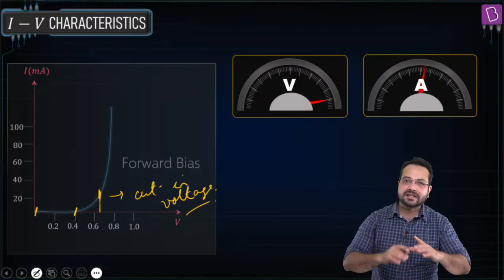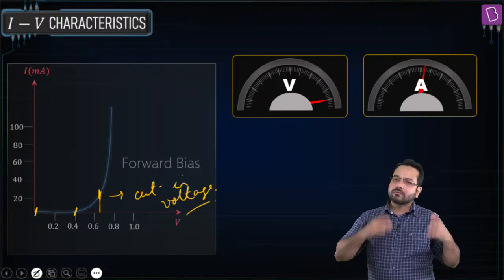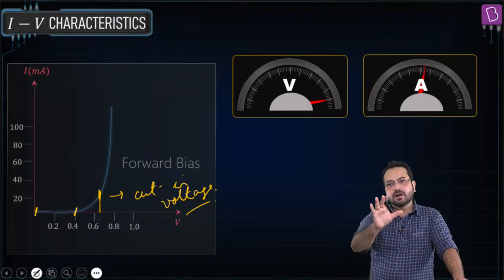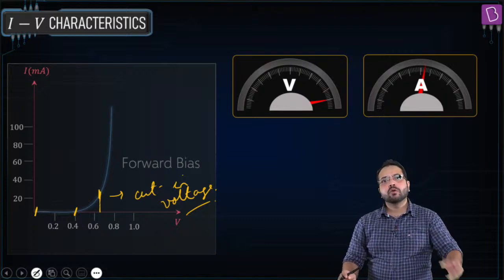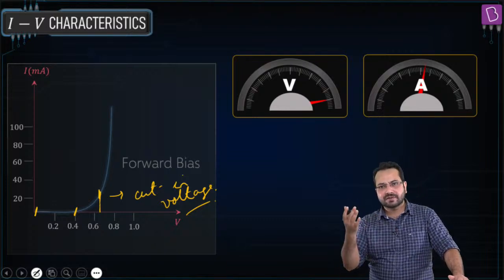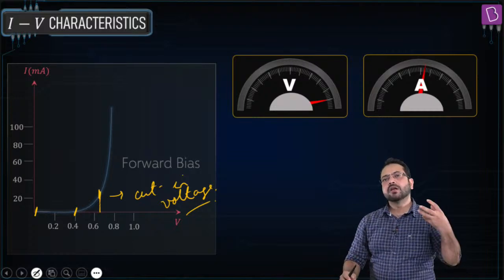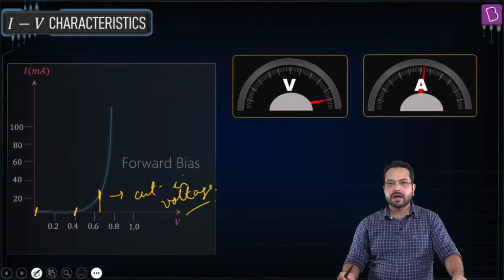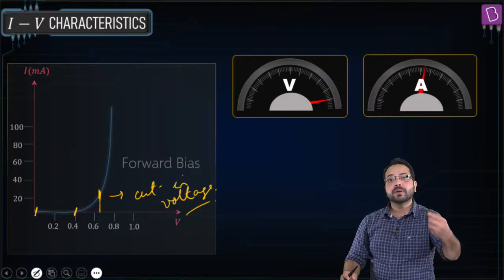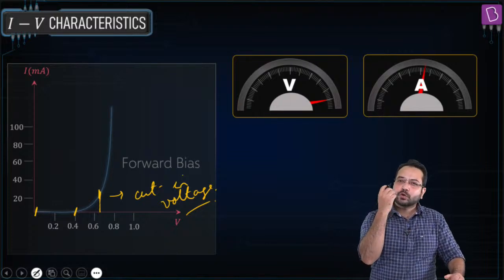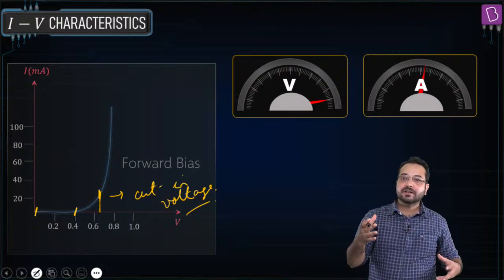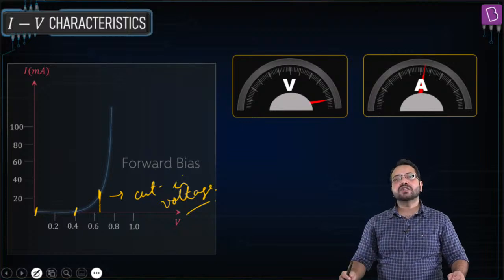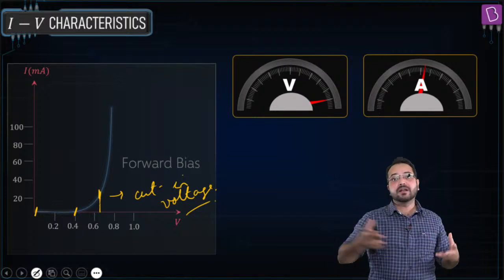So think of it like this. Potential barrier is a wall. Or let me give you a different example. Let's say something costs 100 rupees. It's expensive, so some people will buy it. Let's say we have a chocolate of 100 rupees. Some people will buy it. We reduce the cost, make it 50 rupees, and some more people will buy it. We reduce it to 20 rupees, more people will buy it. We reduce it to 1 rupee, a lot of people will buy it. But when we make it zero, what is going to happen? It is going to be a riot. There will be a crowd.